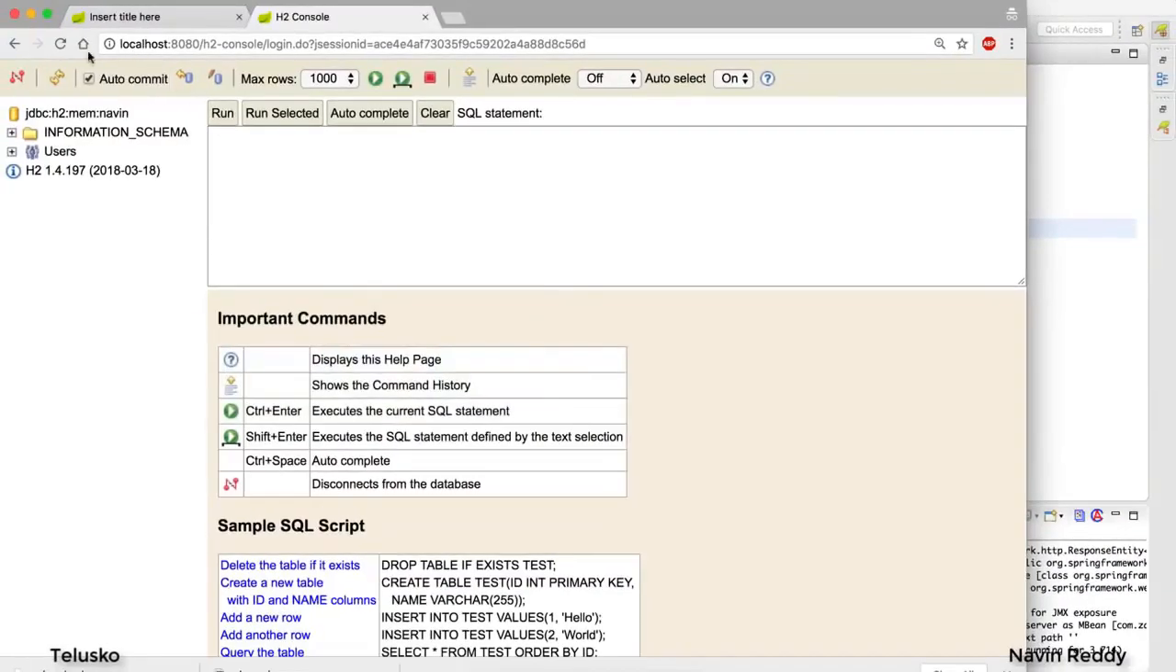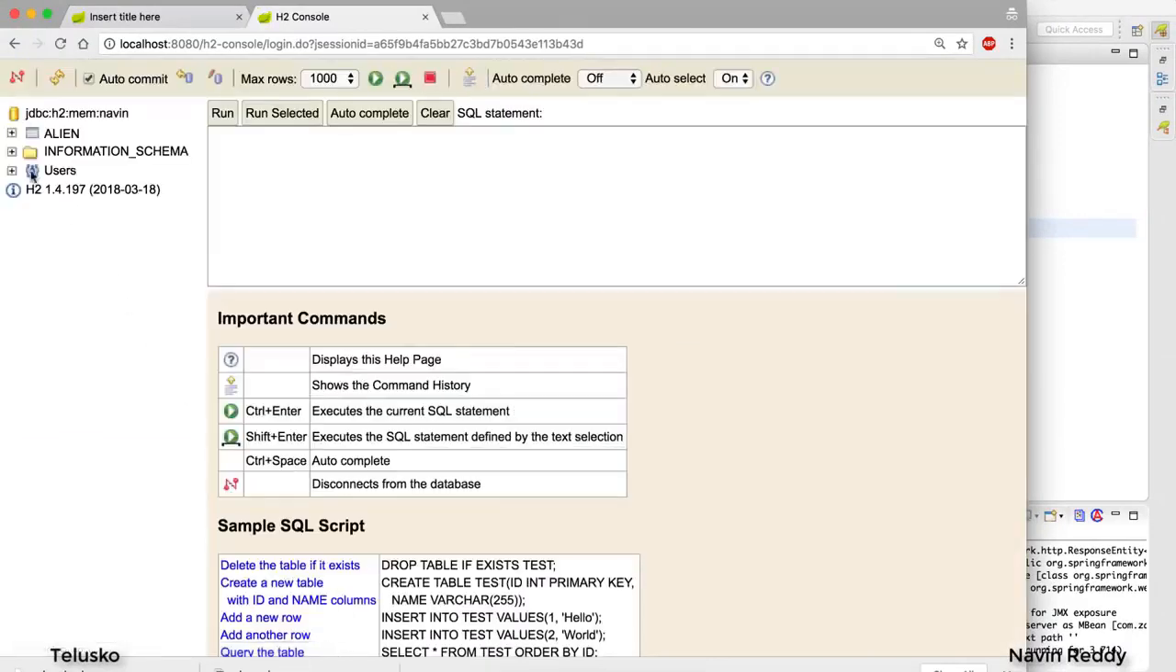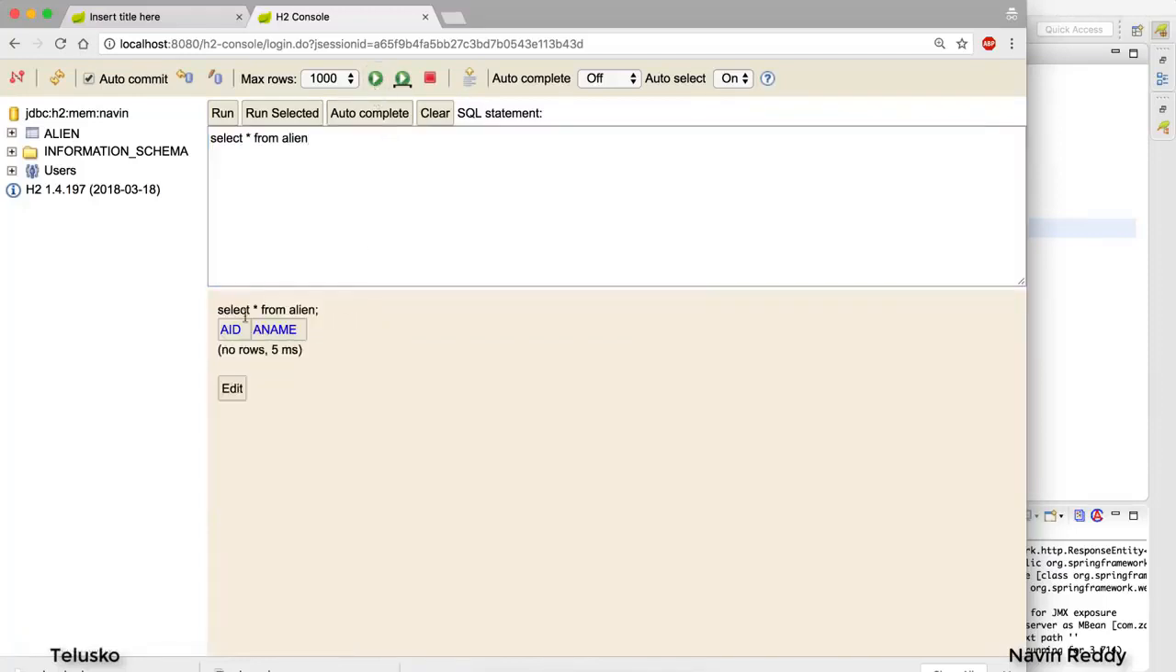So if I go back to the browser and say refresh, connect, oh, can you see that we got a table there? Awesome. We just said @Entity and @Id, and we got a table. That's the power of Spring Boot. And that's the power of Spring Boot auto configuration. Now let me just check if the data is there. So I will say select star from alien and I would say run. Oh, it's empty. You can see we got a table, but it is empty. I want to add some data.